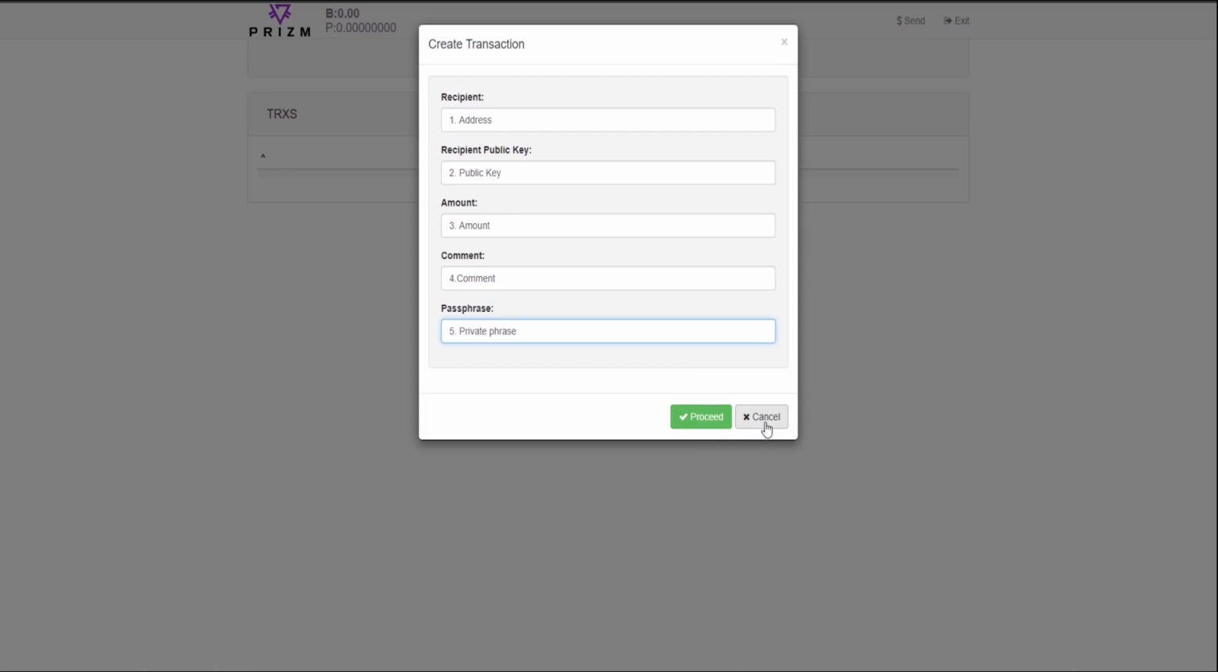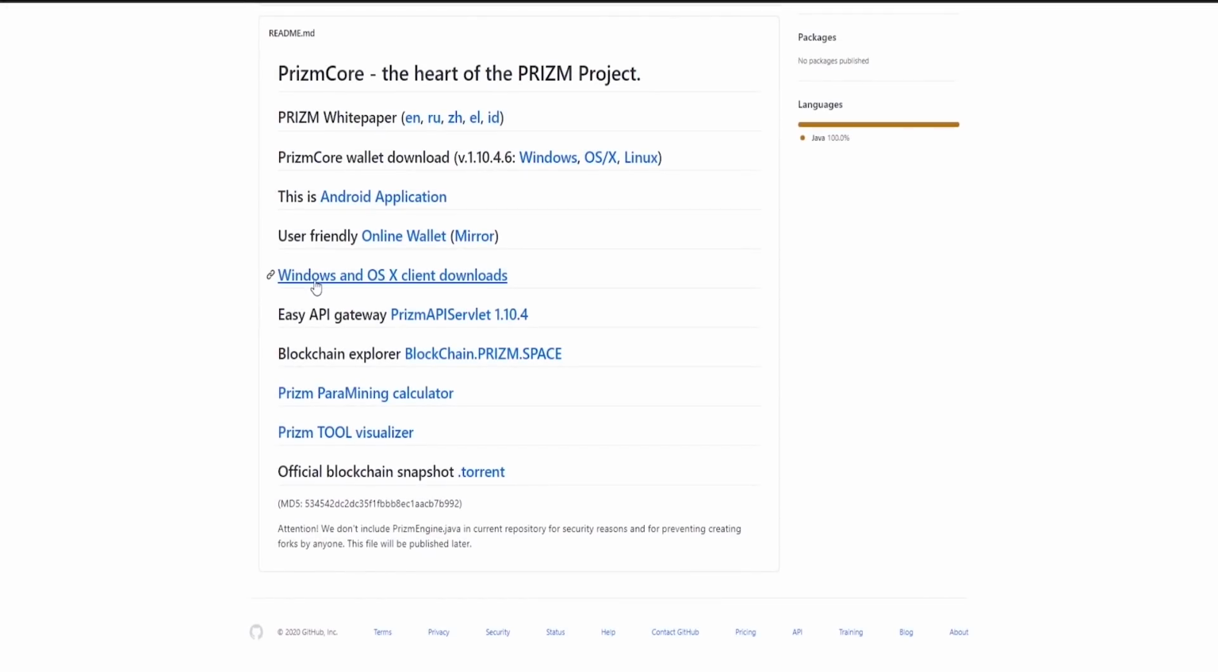Let's go back to network resources. Client on PC. Like the mobile version, it is a one-page copy of an online wallet. Available for Windows and Mac OS. API Prizm data. Possibility to use and integrate Prizm network resources in your projects.